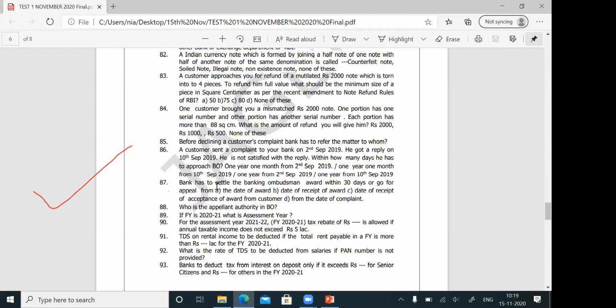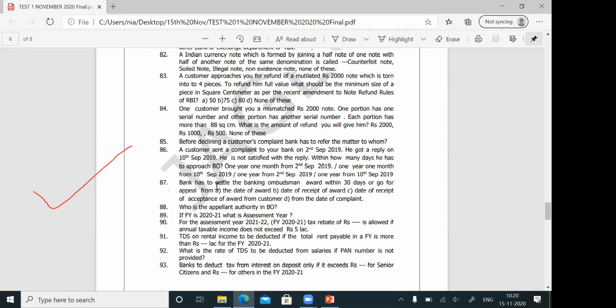Suppose the customer says to the bank, yes, I am accepting the banking ombudsman award, please give me the money. So the bank has to react within 30 days from the date of receipt of acceptance from the customer. So the customer has to react within 30 days from the date of award. The bank has to react within 30 days from the date of acceptance letter from the customer. Either the bank has to accept it or go for appeal with the higher authority within 30 days.